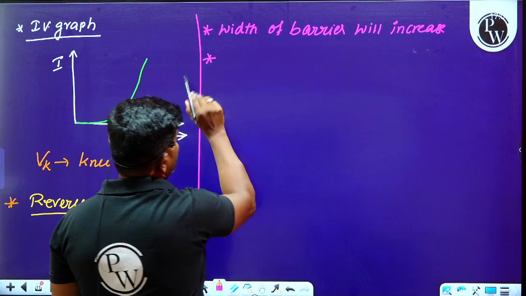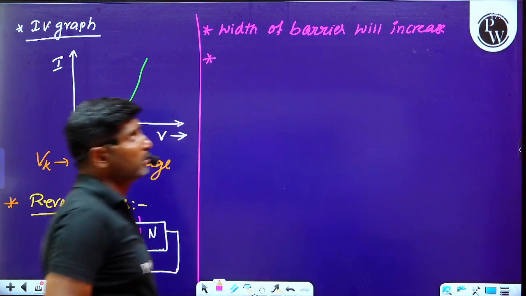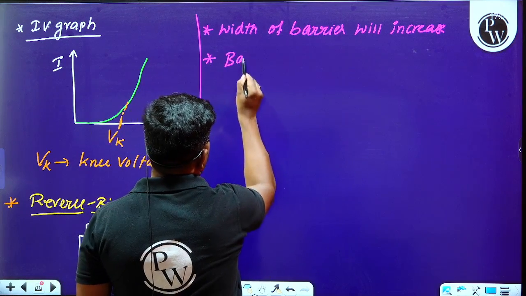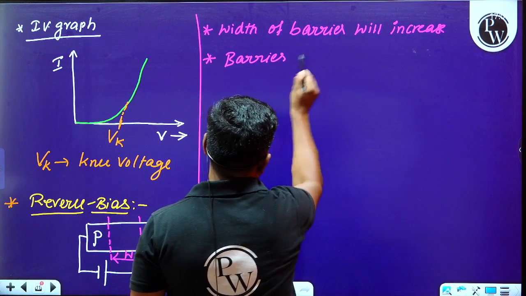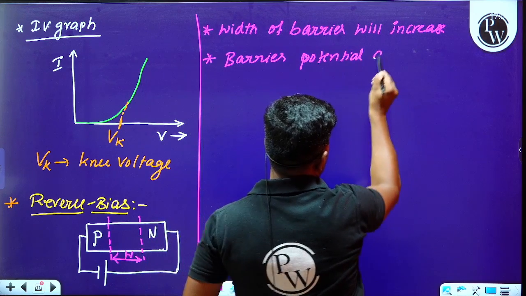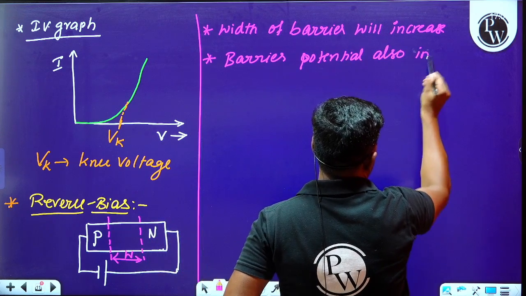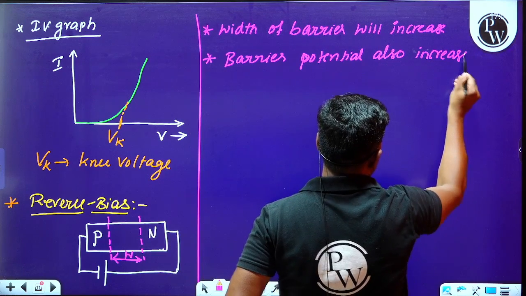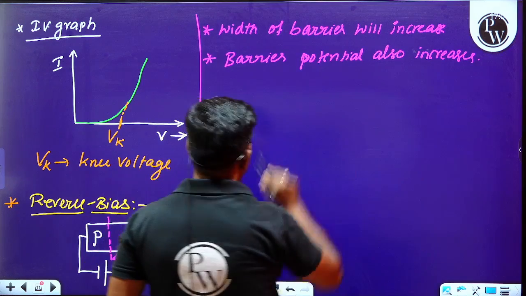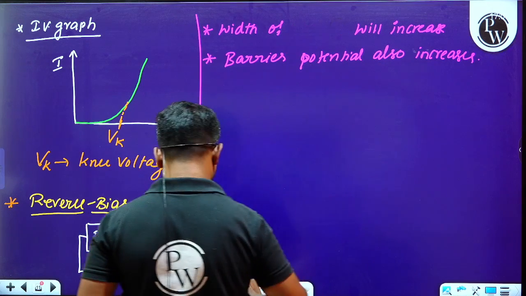One more thing: the width of the junction or width of the barrier increases, and the barrier potential also increases here.